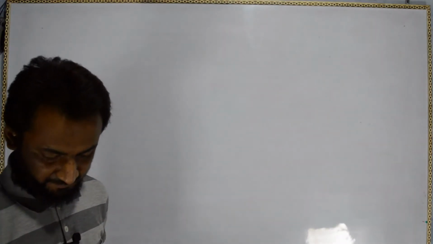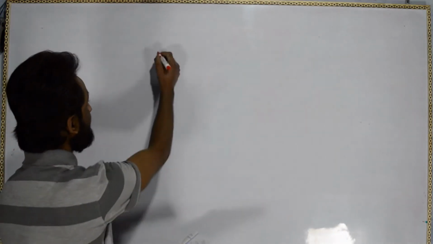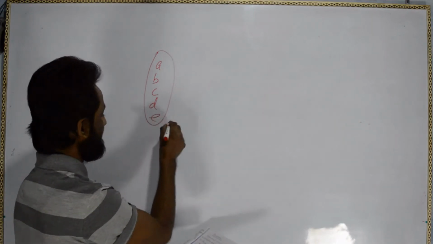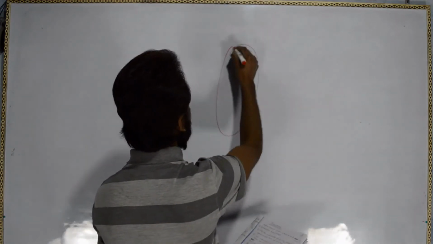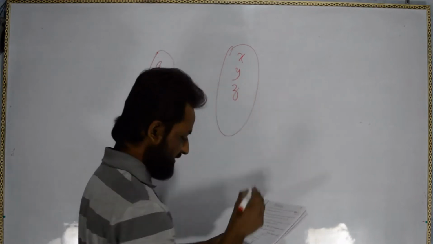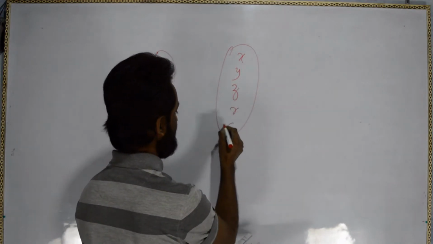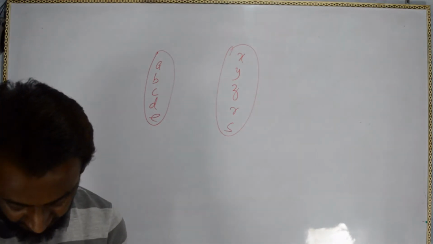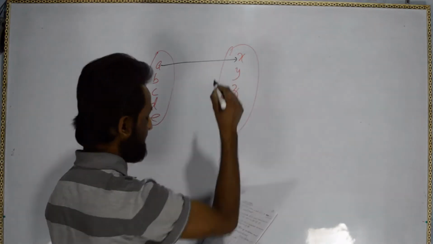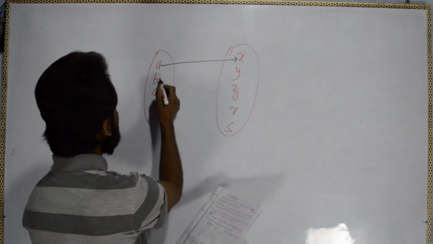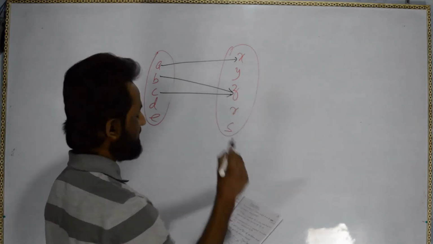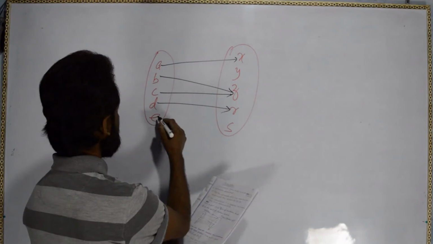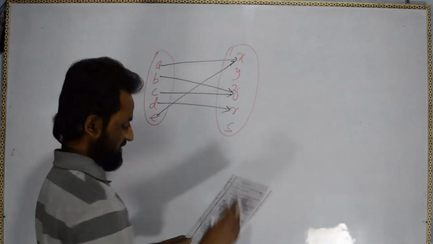Set A has A, B, C, D and E, and the other set has X, Y, Z, R, S. What is the mapping they have given? A is related to X, B and C are related to Z, D is related to R and E is related to X.